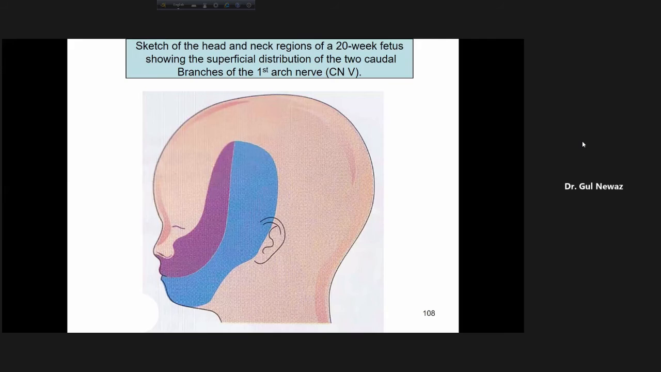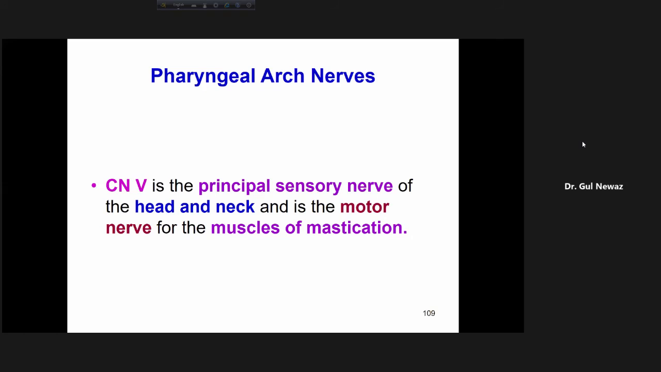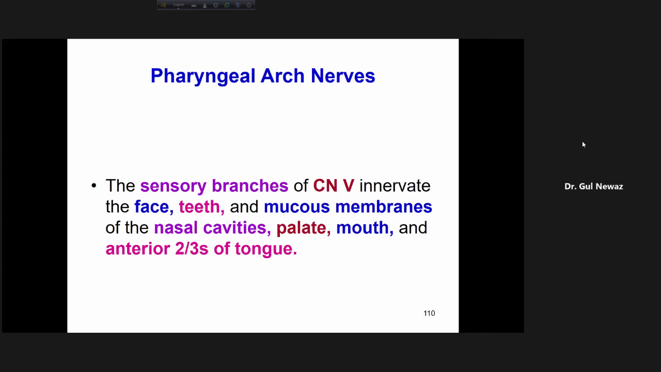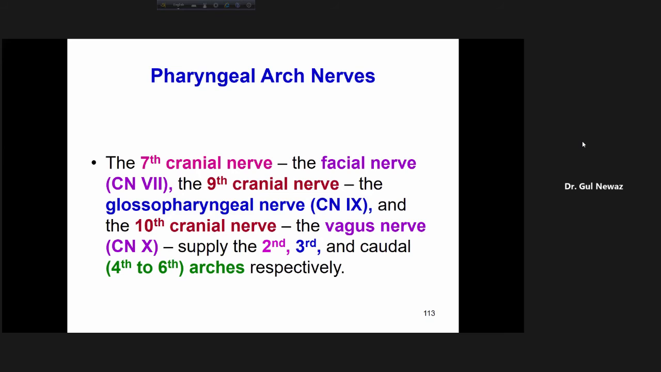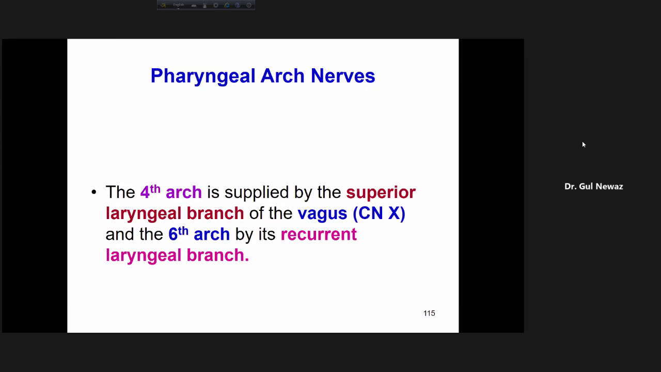You don't have to remember this. This is about the supply of our face. You have gone through it. So you don't need this.